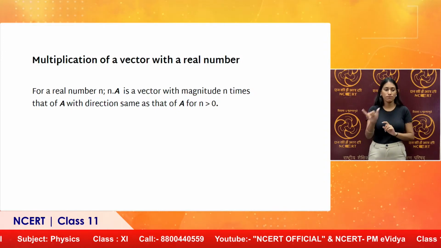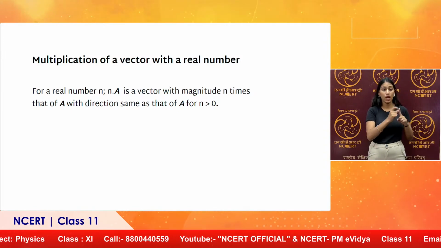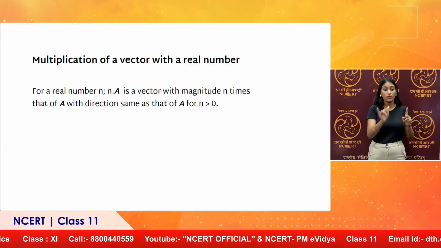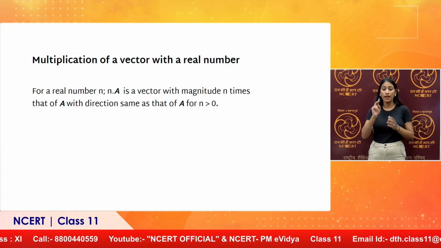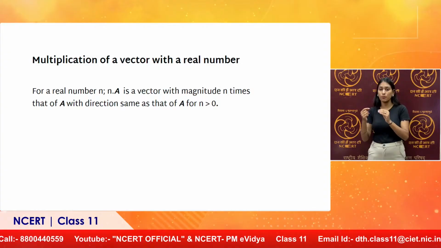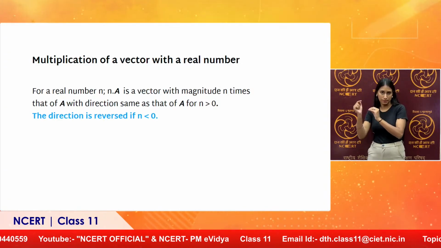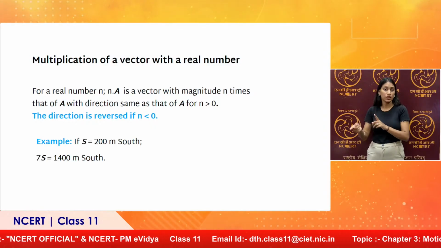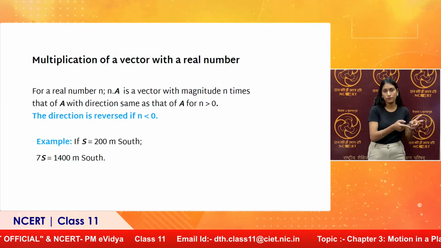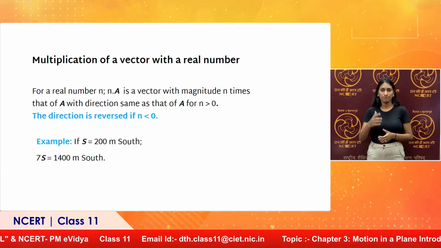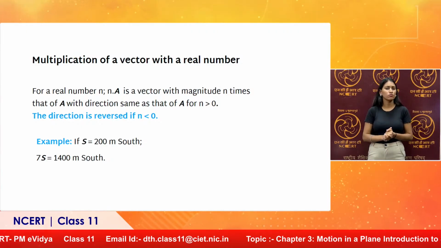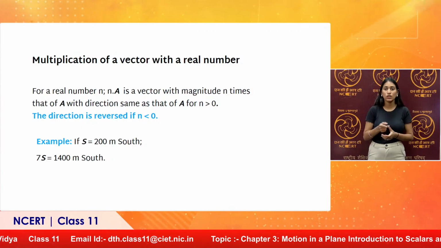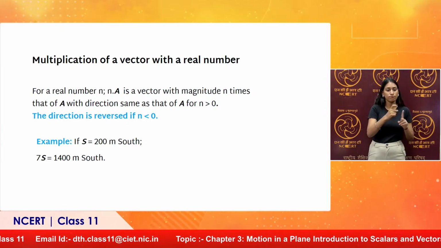Direction is the same for n greater than 0. Alternately, if n is negative, then the direction will be reversed. Example: if we have a displacement of 200 meter south, then 7s will be 1400 meters south, the same direction, because 7 is a positive real number.